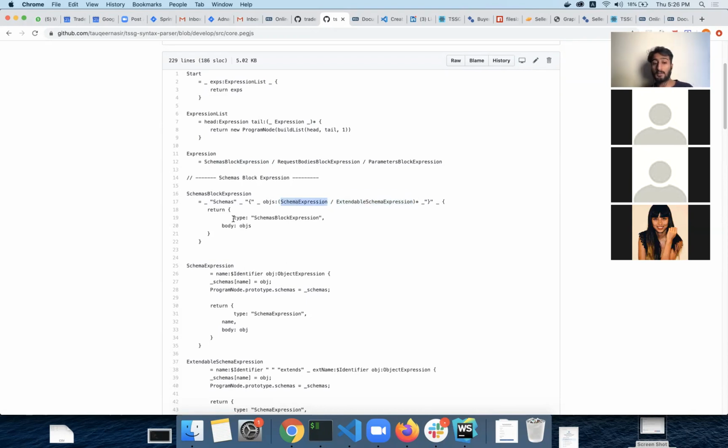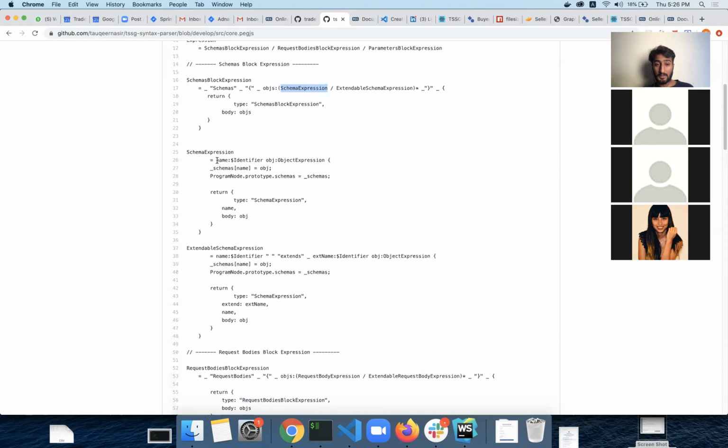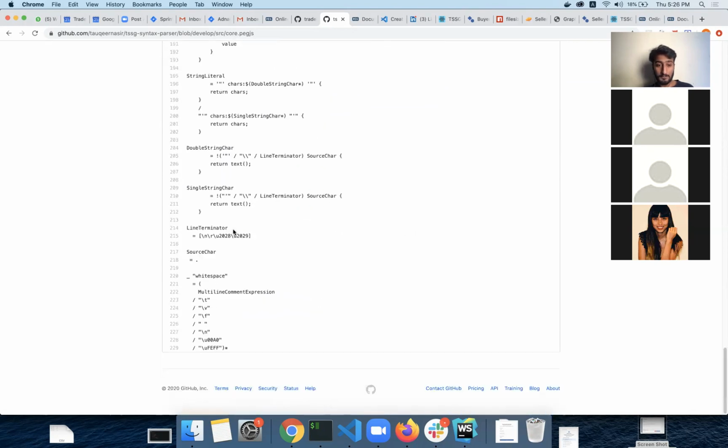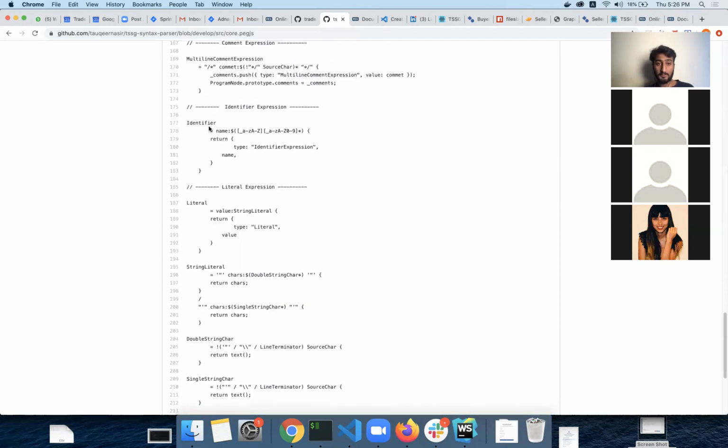So the simple schema expression is going to be like this. It starts with the identifier name followed by an object notation, and once it matches this, it automatically returns this. The identifier and the object expression are defined below. Identifier starts with an underscore, a capital or any letter, and is then followed by digits, letters, and underscores. It returns us this node, which is of type identifier expression, and its name is taken from here, this name.